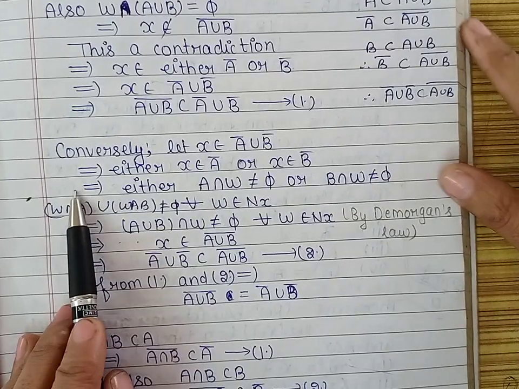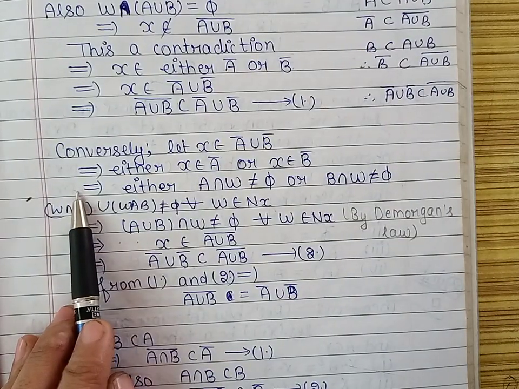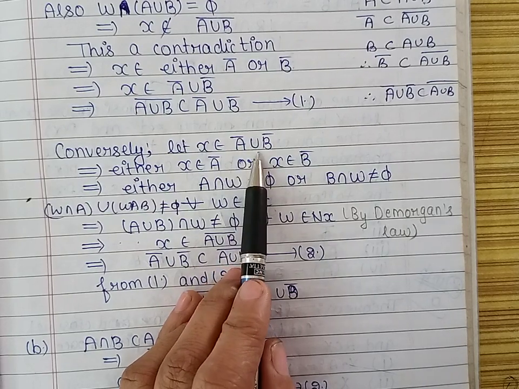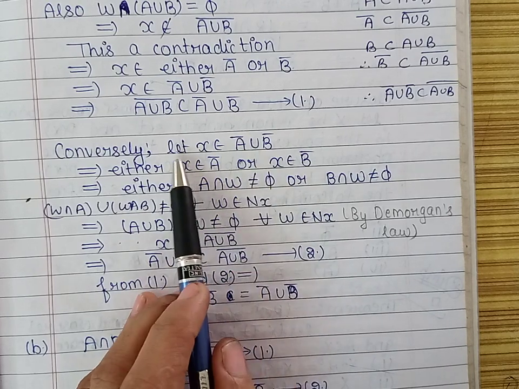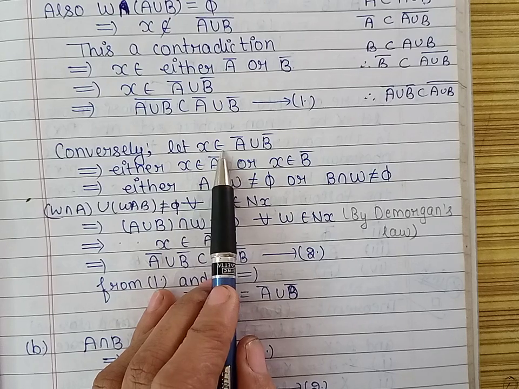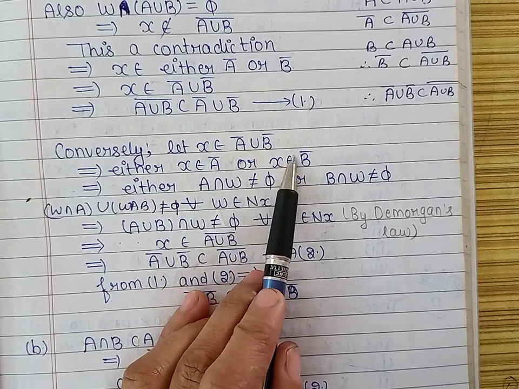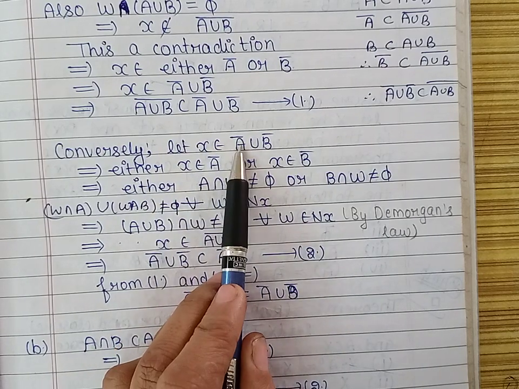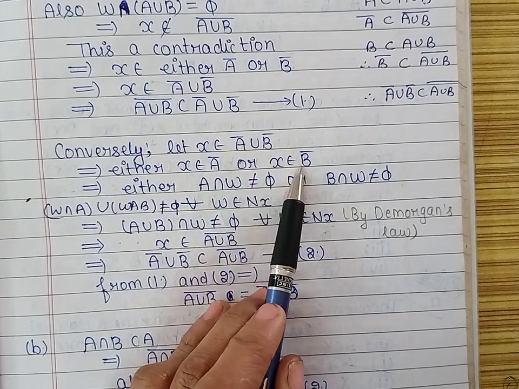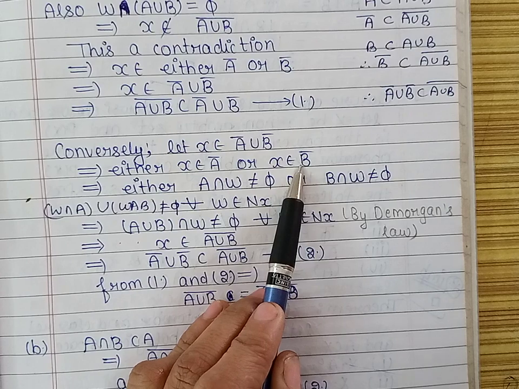Now to prove conversely, we prove that A closure union B closure is contained in A union B whole closure. So let us take a point X belonging to A closure union B closure. It means X either belongs to A closure or X belongs to B closure.